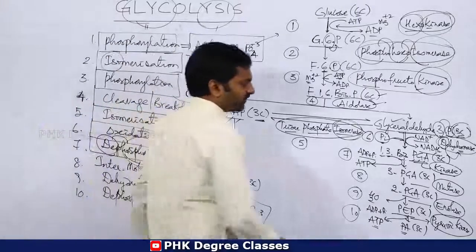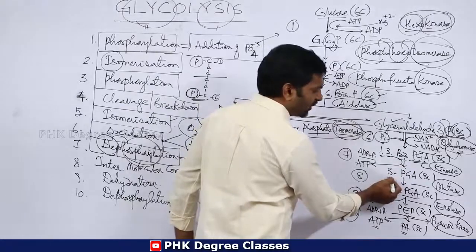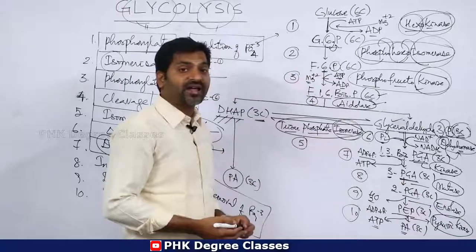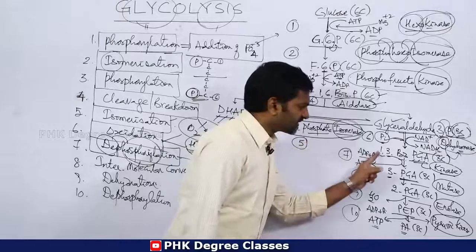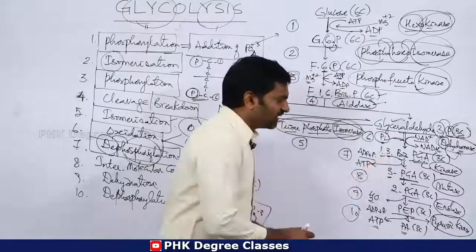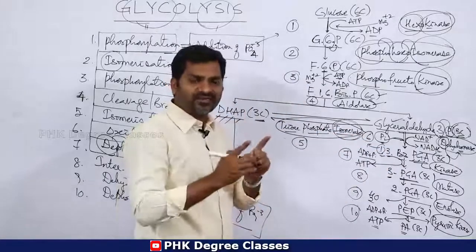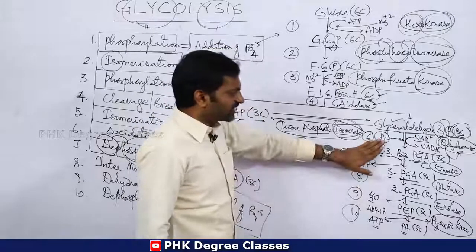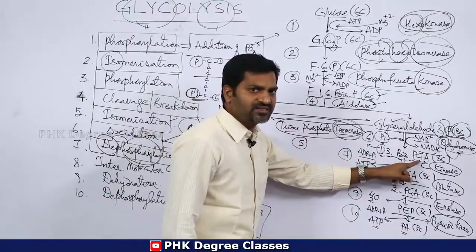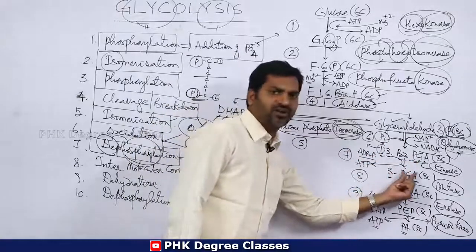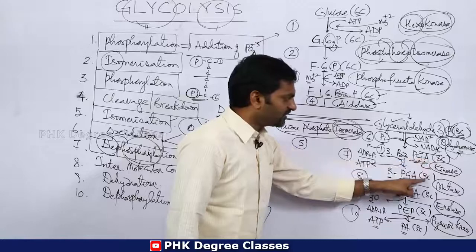Let's come to here. 1,3 bis-phosphoglyceric acid can be converted into 3-phosphoglyceric acid. What happens here? Two phosphates are there. Phosphates are present at the first carbon as well as at the third carbon, but the phosphate from the first carbon is removed. Hence, only one phosphate is present, at the third carbon. So 1,3 bis-phosphoglyceric acid is converted into 3-phosphoglyceric acid. There is no change in the carbon number; it remains the same. 3 carbons, 3 carbons.